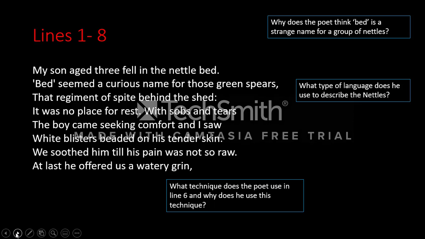And then finally, what technique does the poet use in line 6? White blisters beaded on his tender skin. What is the technique he's using there? And why is he using that technique? So again, have a bit of a think about that for a few seconds. Maybe pause and think about it for a minute, see if we can come up with an answer to those questions before we move on.